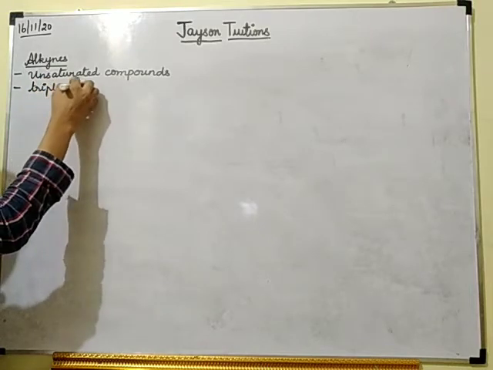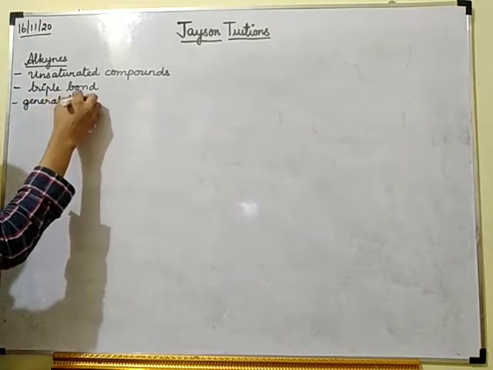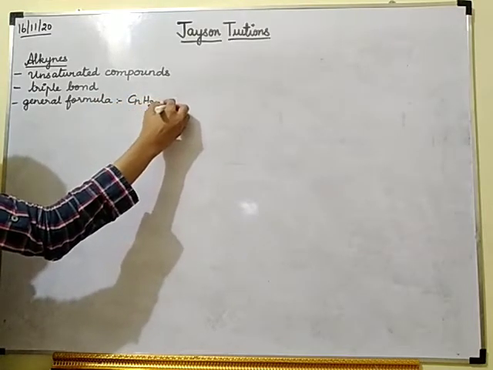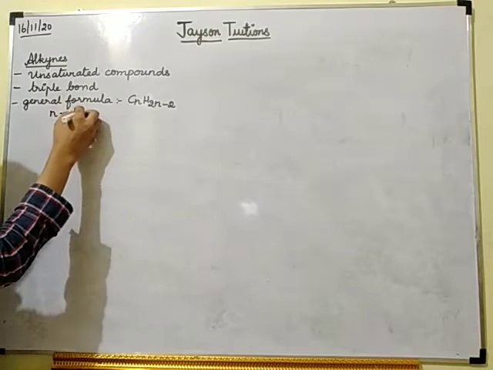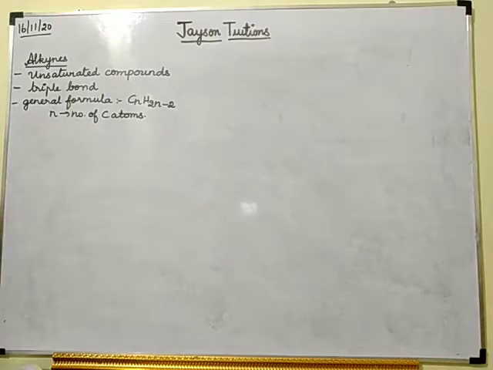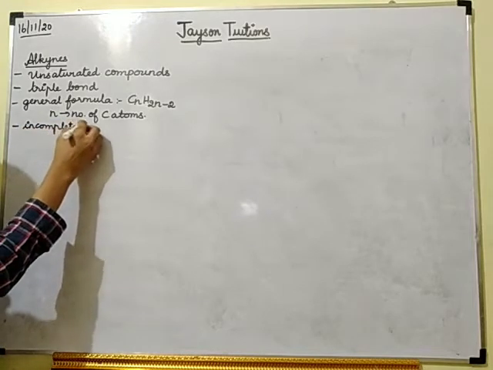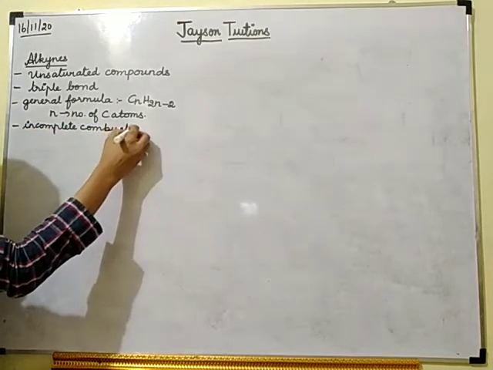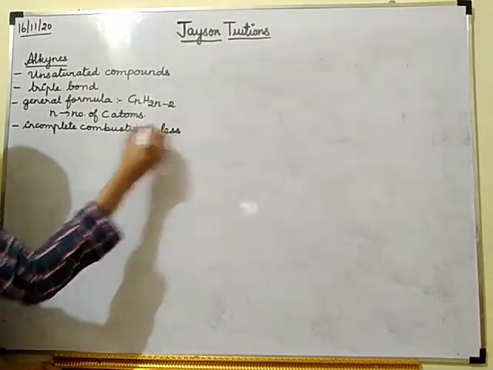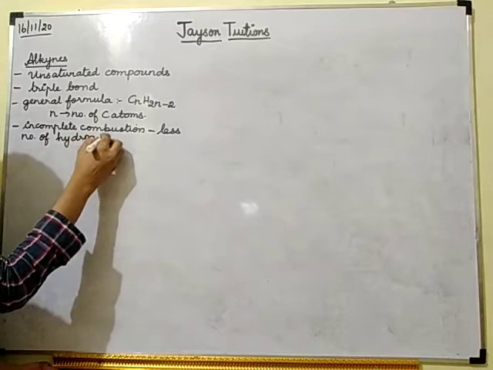Alkynes will have a triple bond. So the general formula for alkynes is CnH2n minus 2, where n is the number of carbon atoms. They will give incomplete combustion. Why are they giving incomplete combustion? Because they have less number of hydrogens.